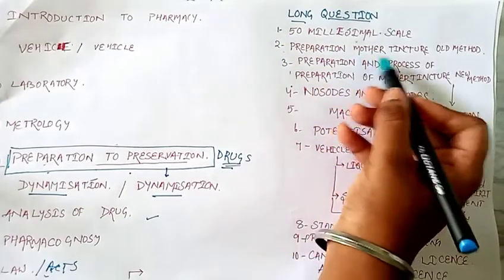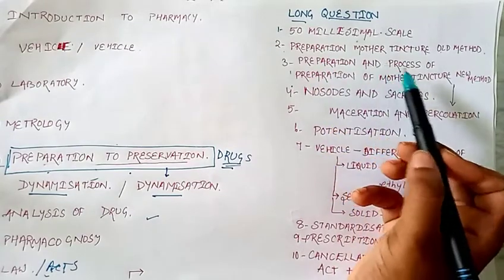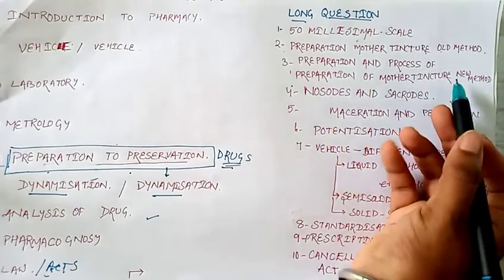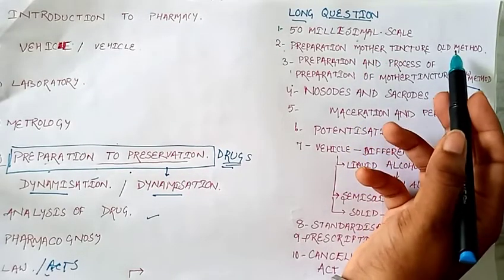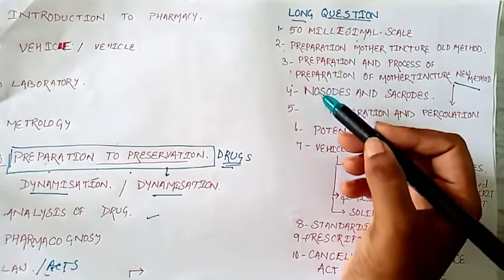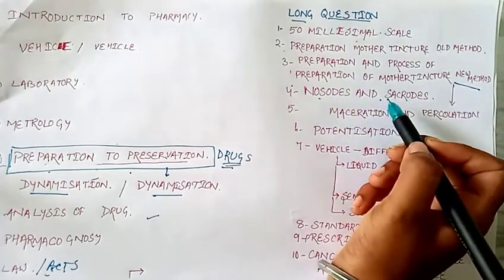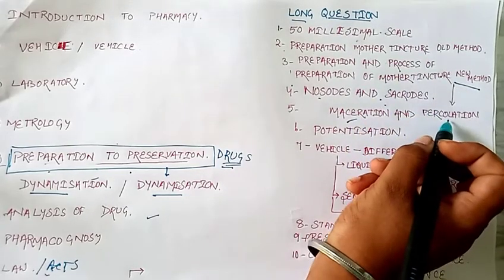Then preparation of a mother tincture in the old method, how it is prepared, and the process of preparation of a mother tincture in the new method. And there can be one question asked as the difference between old method and new method preparation. Then nodules and suckers, how they are prepared. Then maceration, which is also a topic from this new method.